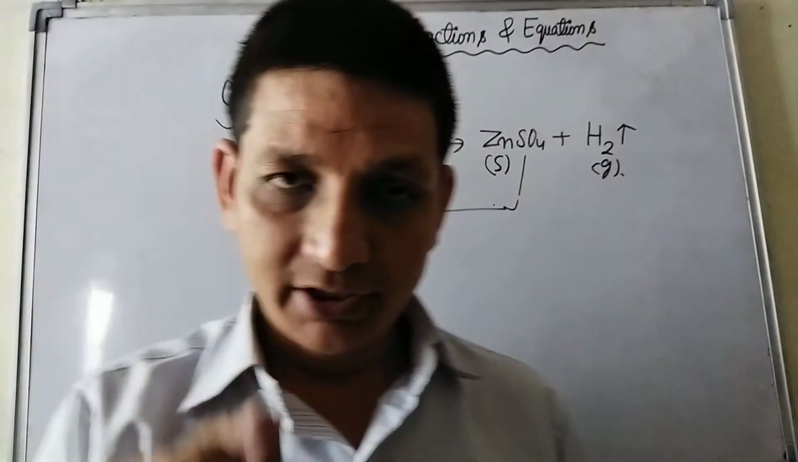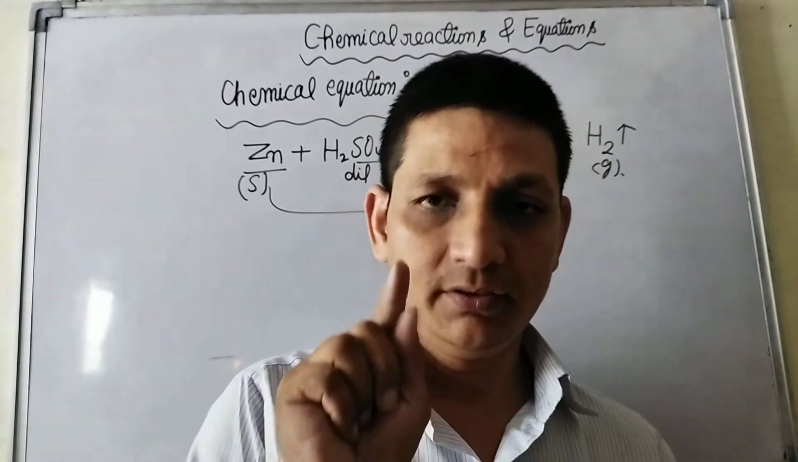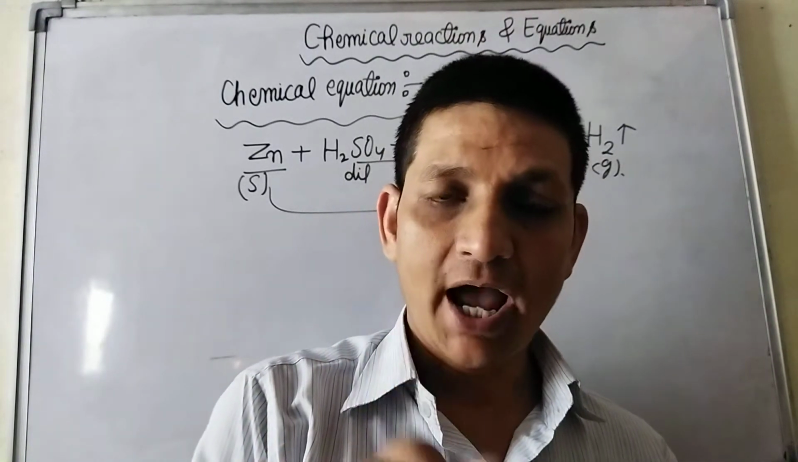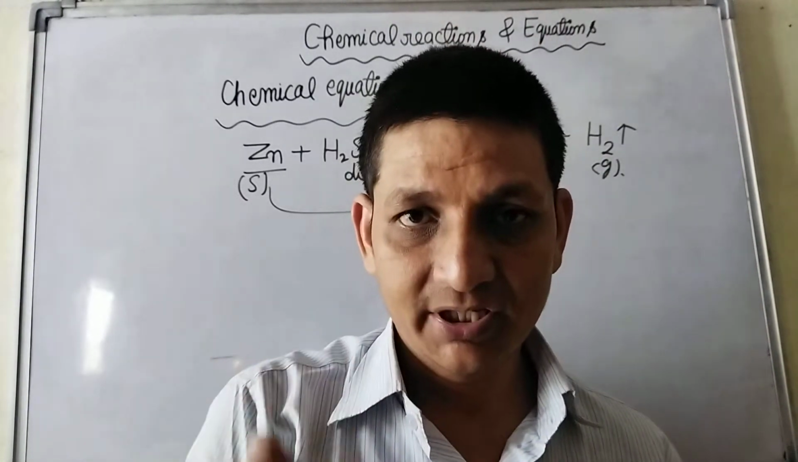Now I am telling you the types of chemical equation. Chemical equations are of two types. Number 1, balanced chemical equation. Number 2, unbalanced chemical equation. First I am telling you balanced chemical equation.